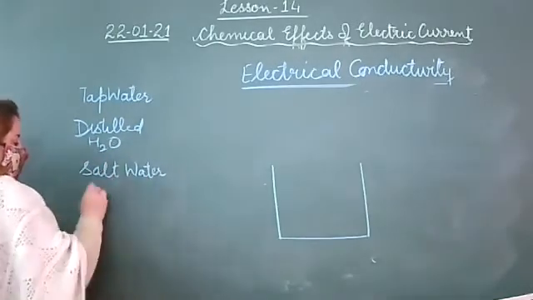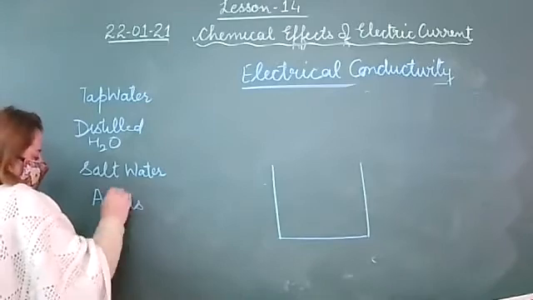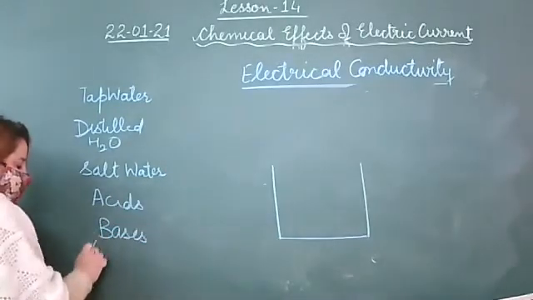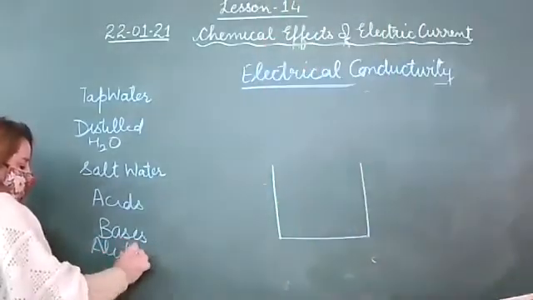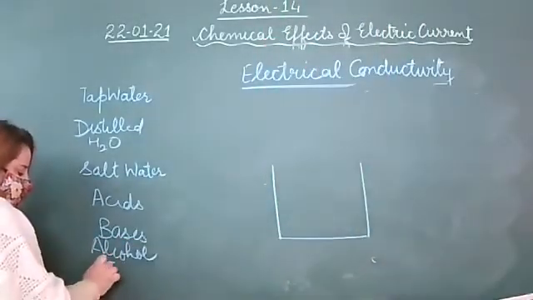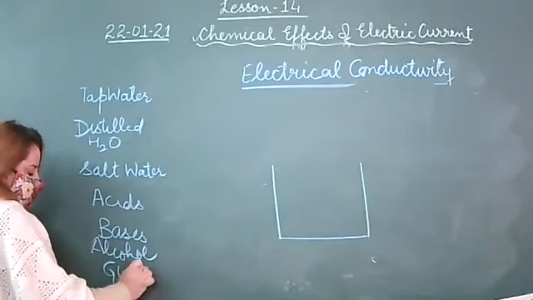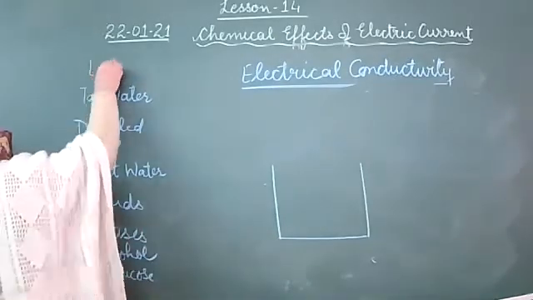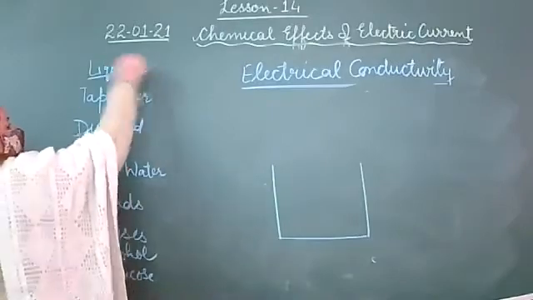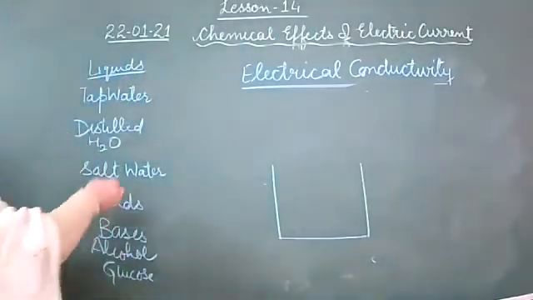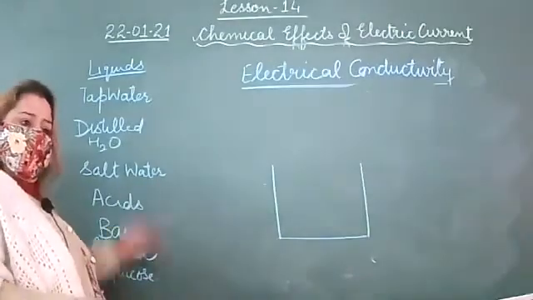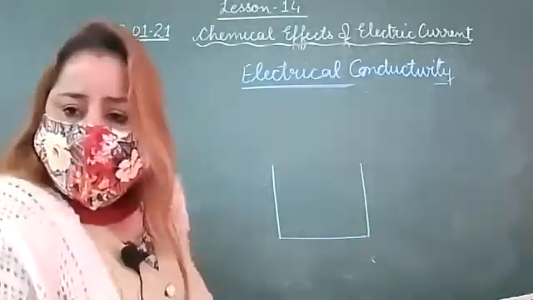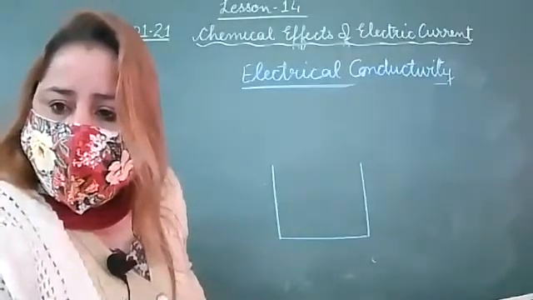Salt water, acids, bases, alcohol, glucose. These are the liquids we are taking. We can take lemon juice also. We will take different things to show whether they carry the current or not.